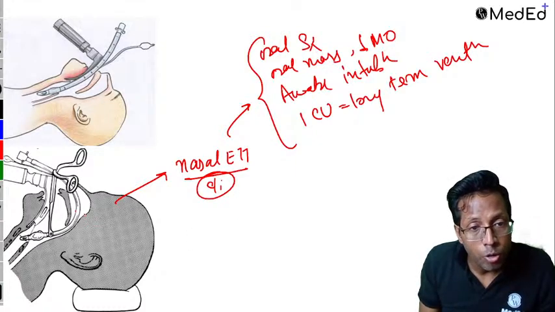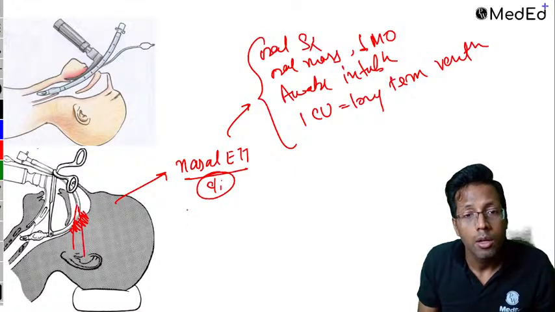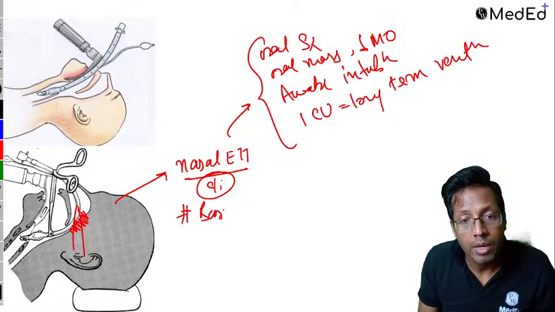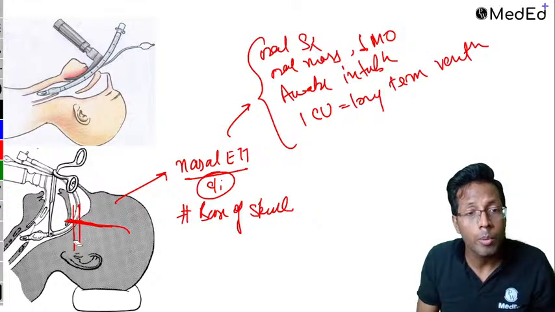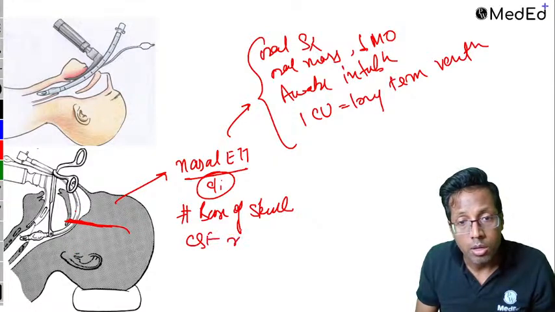Imagine you're trying to put a nasal tube and someone has a fracture of the base of skull. Your tube will go into the brain. So the most important is fracture base of skull. CSF rhinorrhea, that means there is a connection between the CSF and the nose. Again your tube will go into the brain. So that is CSF rhinorrhea.